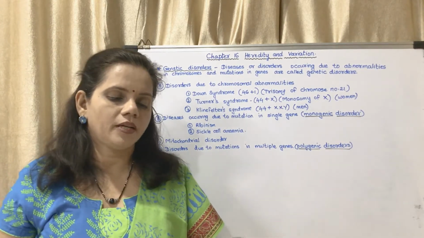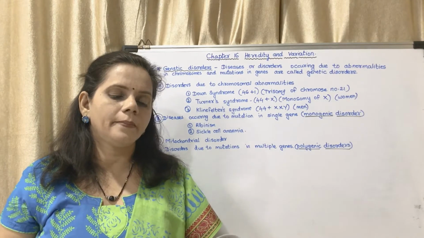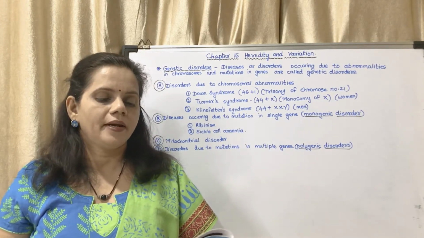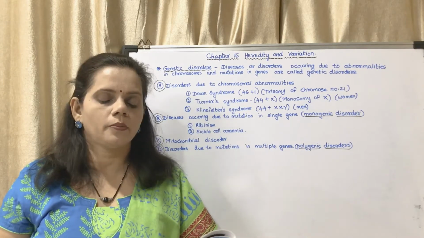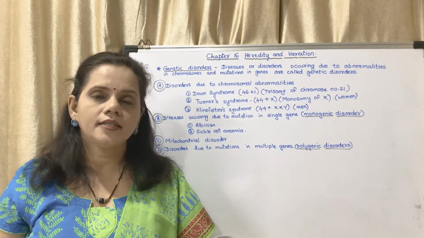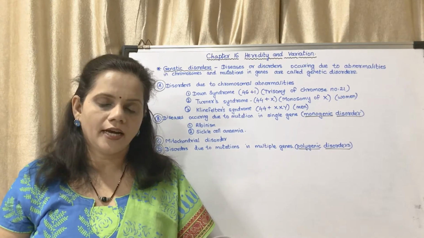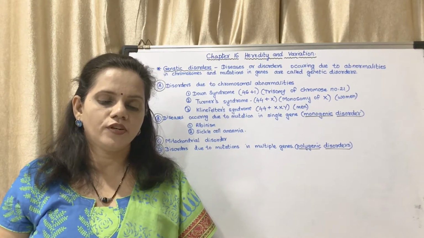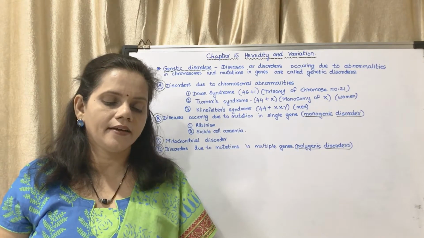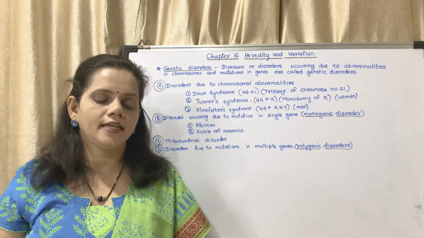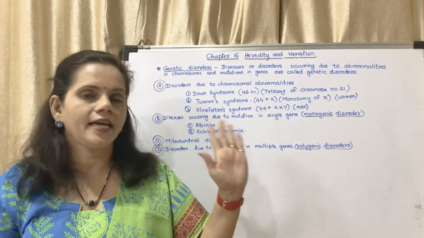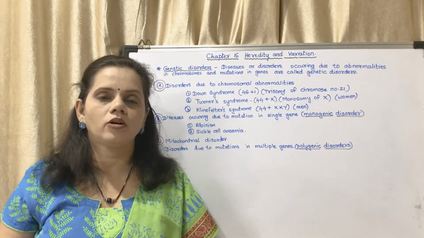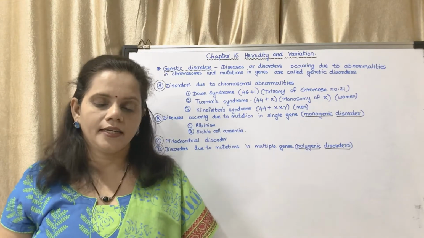Children suffering from Down syndrome are usually mentally retarded and have a short lifespan. Mental retardation is the most prominent characteristic. Other symptoms include short height, short wide neck, flat nose, short fingers, scanty hair, single horizontal crease on the palm, that means the lines on the palm, and a life expectancy of about 16 to 20 years.